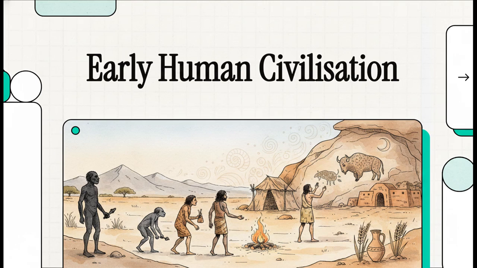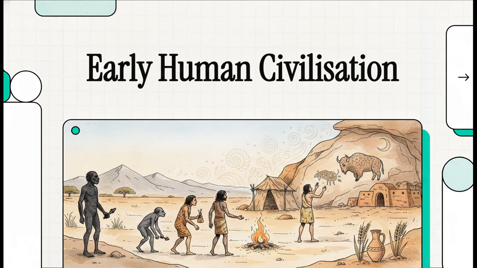Welcome to this explainer. Today, we're unpacking a truly massive chapter in our shared story, and that is the very origins of human civilization. We are going to travel literally millions of years back in time to see exactly how we got from our earliest ancestors to the modern world we know today.